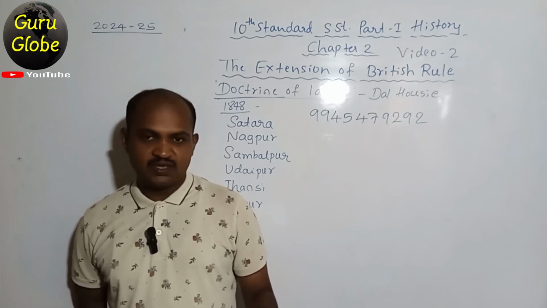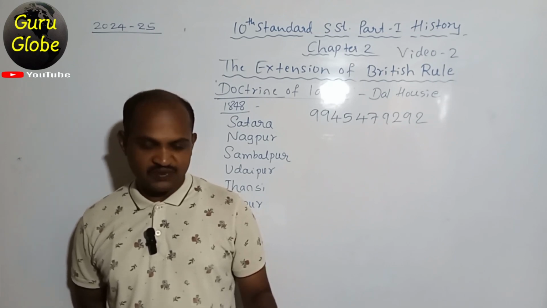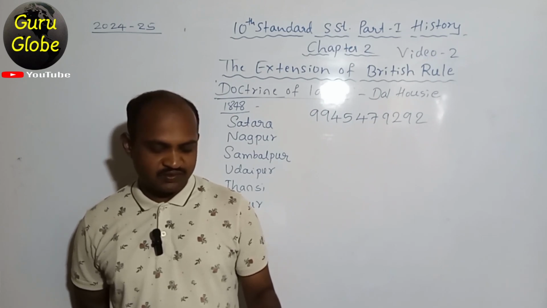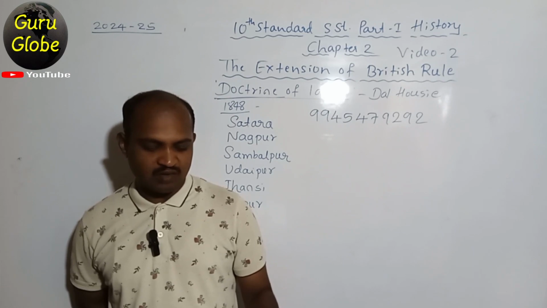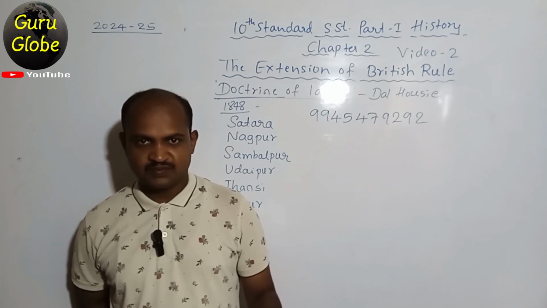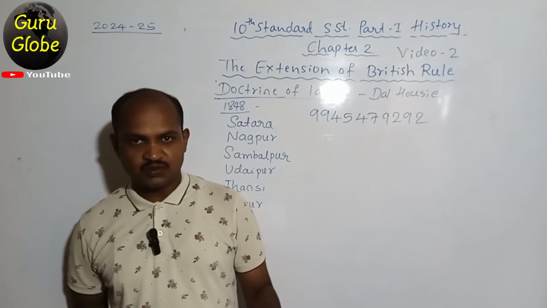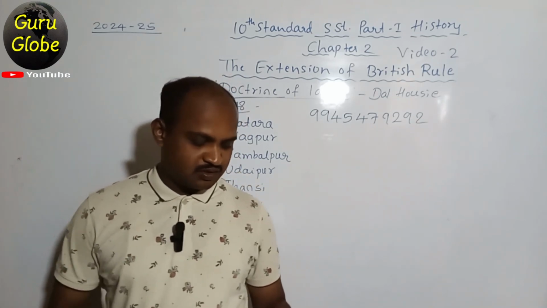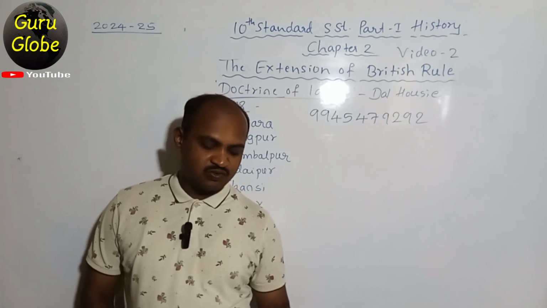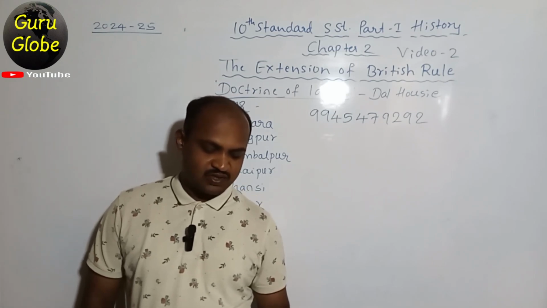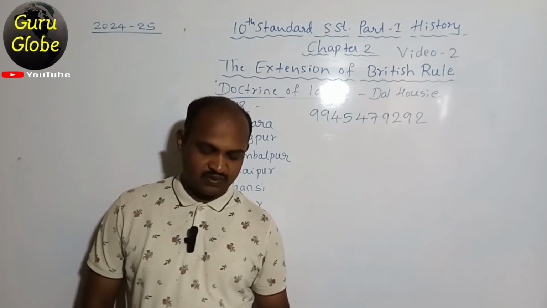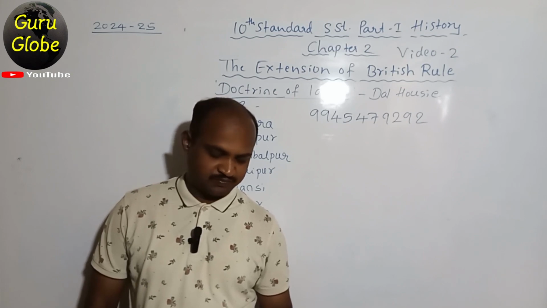Next, it is one more question, a VSA question. What was the effect of Shah Alam II giving Kora and Allahabad to the Marathas? It was asked in the 2022 model question paper. And another question: the expansion of British rule was easier in South India during the rule of Lord Wellesley. Why? It was asked in the 2019 model question paper.